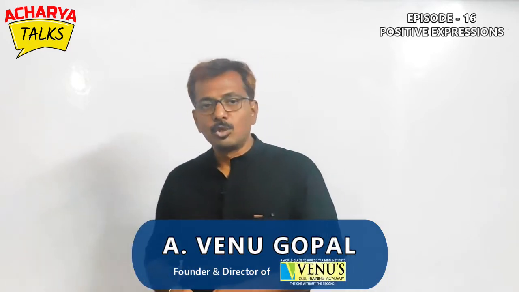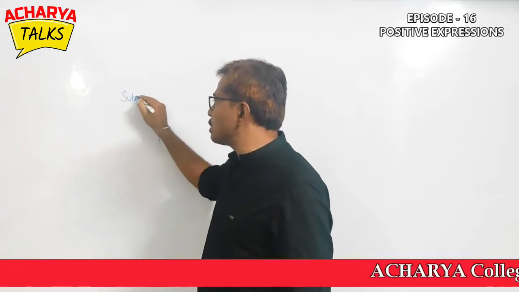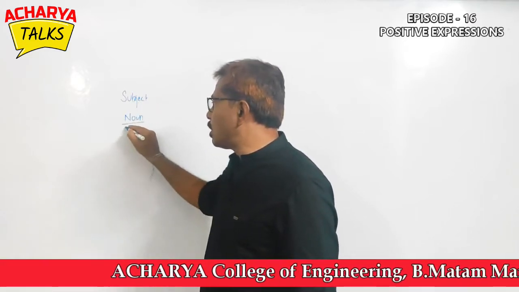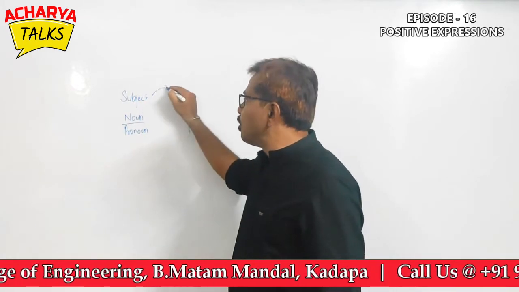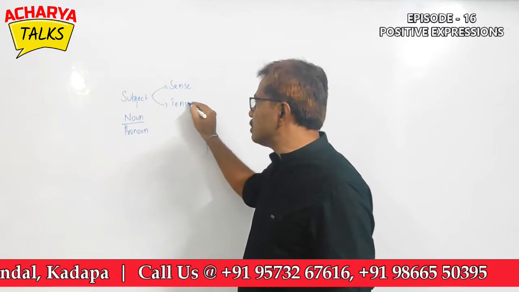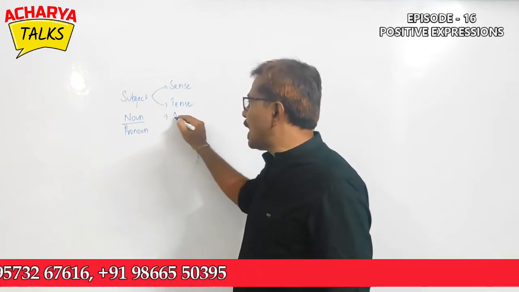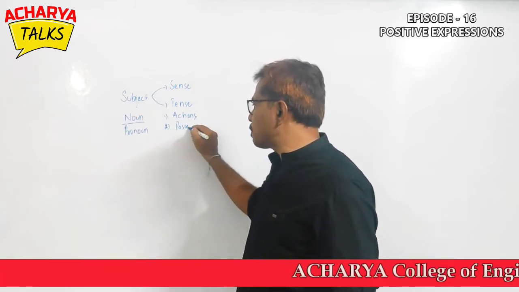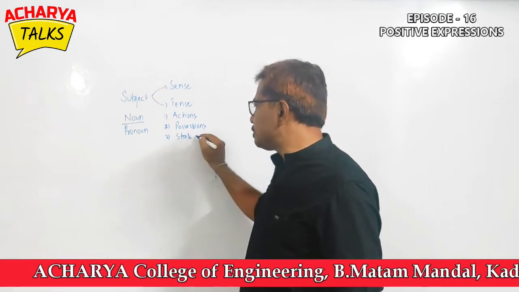I've just told you that every time we speak something in English, we speak about a subject. And subject is a combination of a noun or a pronoun. And we speak about this subject in two formats. One is sense, the other one is tense. In tense, we have other three versions. One, actions. Two, possessions. And three, state of being.